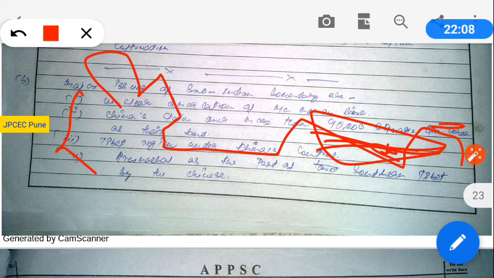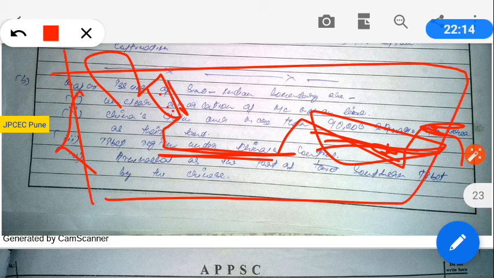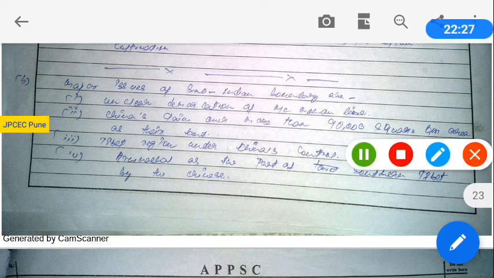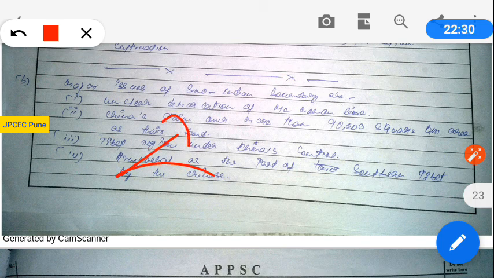Okay, after that Tawang issue, Aksai Chin issue, Johnson line, McMahon line, and these are the issues. Okay, Sino-Indian boundary issue along with the Brahmaputra. Okay, so these are the main issues of Sino-Indian border. And whatever you have explained in this question, you can get 2 marks, okay, out of 4.